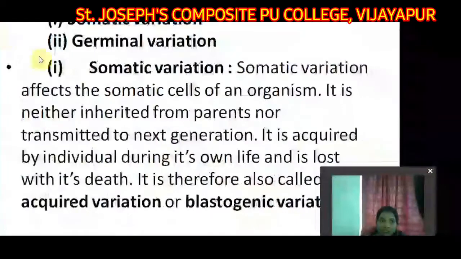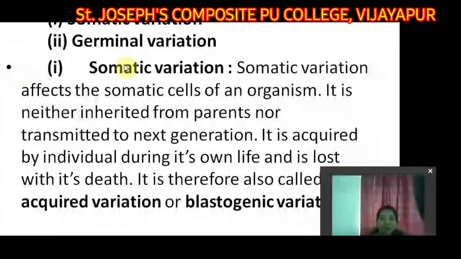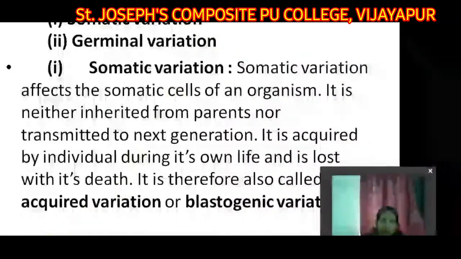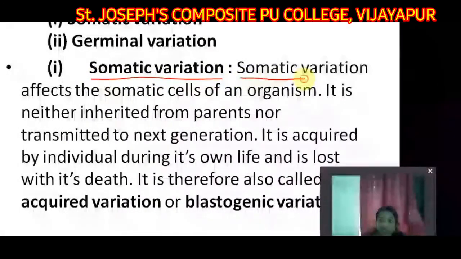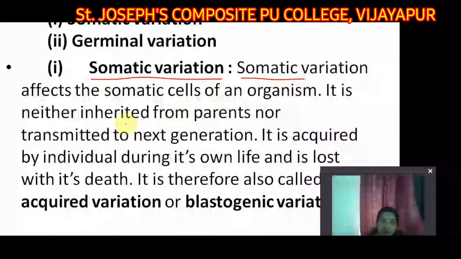So variations could be of two types: somatic variations and germinal variations. As you see, somatic variations, first of all, what are somatic cells? Somatic cells are nothing but the young cells which are able to give the new organism. So somatic variation affects the somatic cells of an organism.